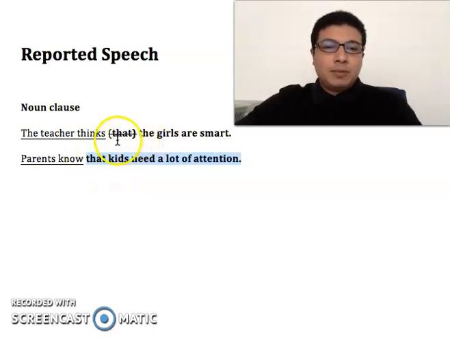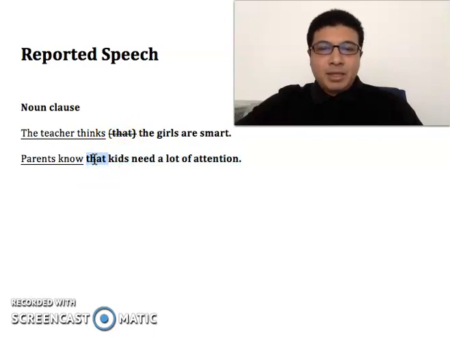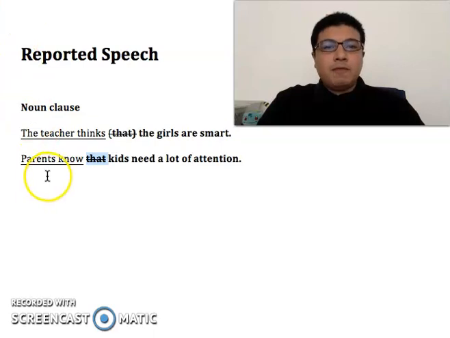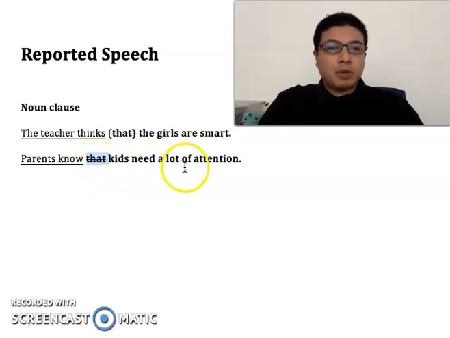The "that" here can also be omitted. We have the phrase "parents know," which is incomplete, and "that kids need a lot of attention," which is also incomplete. When we combine the two, we have a complete sentence. The first part, "parents know," is a phrase, and the second part is a noun clause. Although we have "that" here, it is there to link the two.